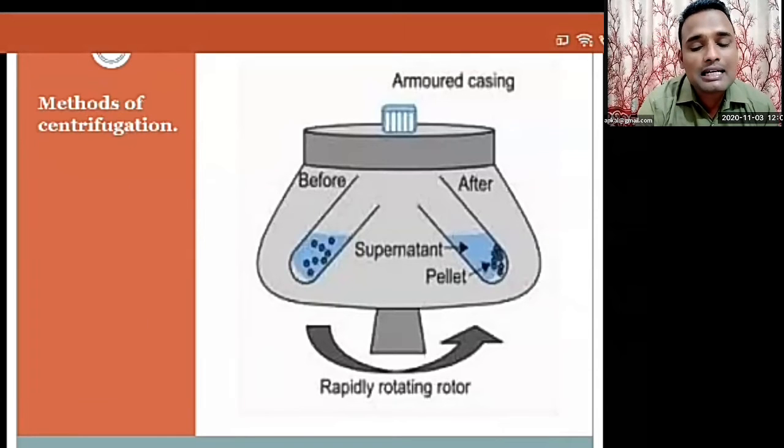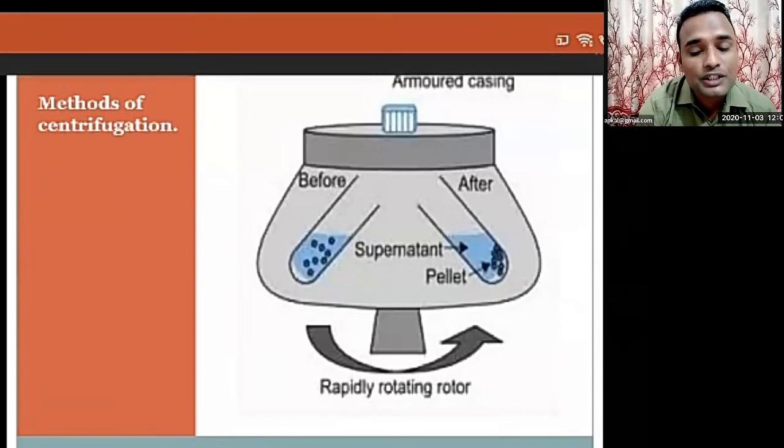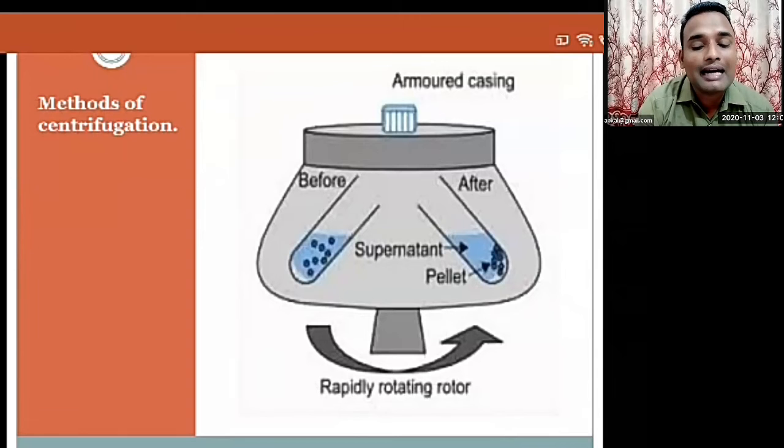As a result, the solid particles in the mixture in the test tube collect at the bottom of the tube and are thereby separated from the liquid. This is the process: the solid particles in the mixture are collected at the bottom of the test tube, and this way, by using the method of centrifugation, we can separate the solid substances from the liquid. Now this is one of the methods. Now next one is what?